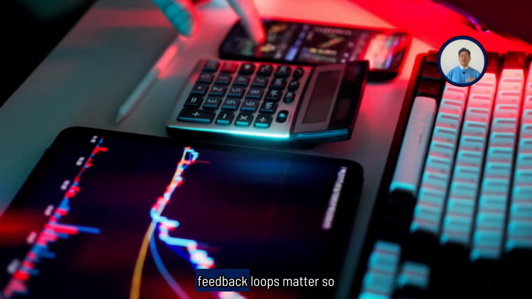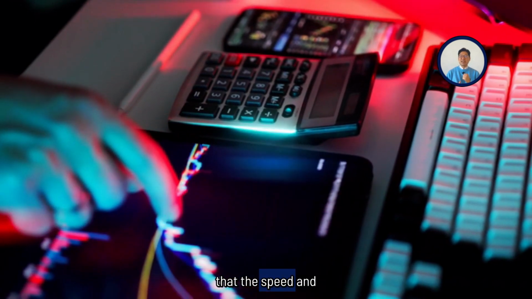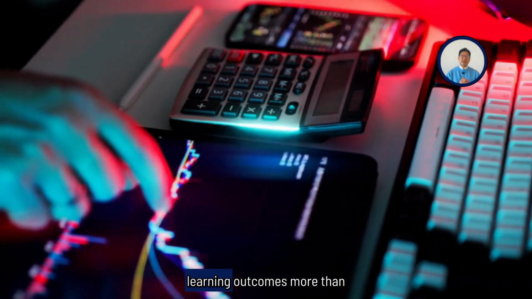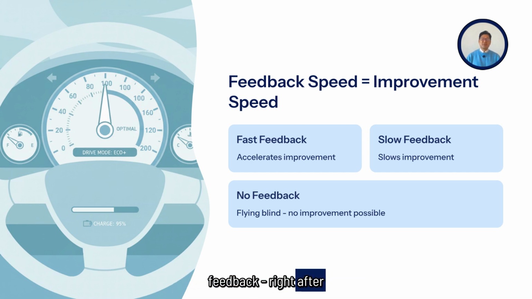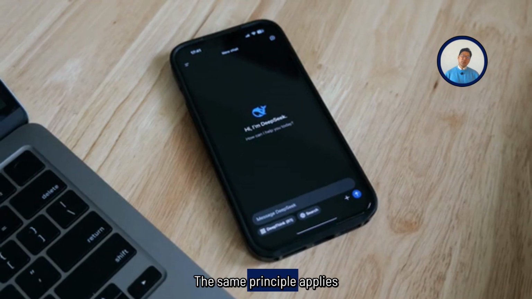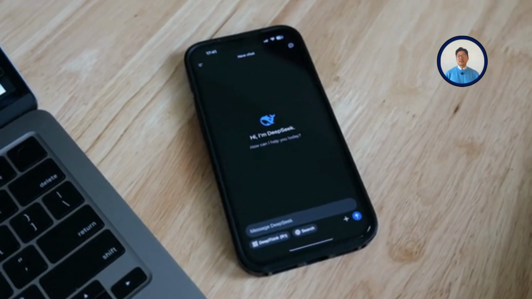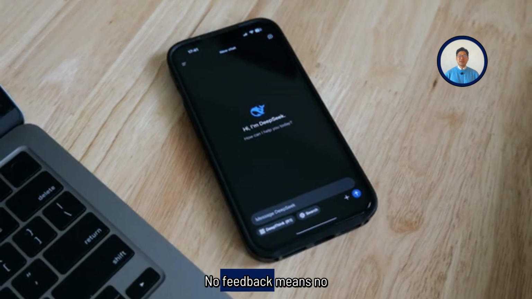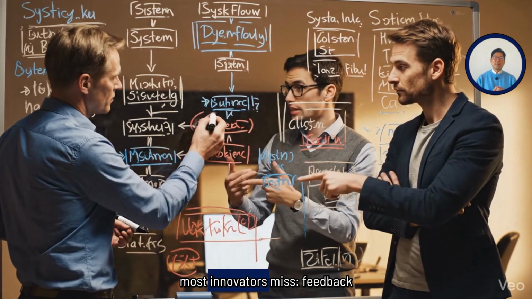Let me share why feedback loops matter so much. In my research on mobile learning, I discovered that the speed and quality of feedback determined learning outcomes more than almost any other factor. When children received immediate feedback right after answering a question, they learned faster. When feedback was delayed even by minutes, learning slowed. When feedback was absent, children repeated mistakes indefinitely. The same principle applies to building AI products. Fast feedback accelerates improvement. Slow feedback slows improvement. No feedback means no improvement at all. You are flying blind.